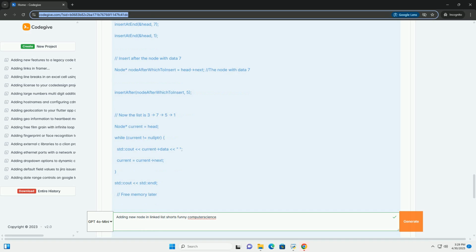New and delete, or smart pointers in C++. When you use new to allocate memory for a node, you must use delete to free that memory when you're finished with the node. Otherwise, you'll have a memory leak. Destructor: for more complex data structures, you should define a destructor for your linked list class to properly deallocate all the nodes when the list is no longer needed.